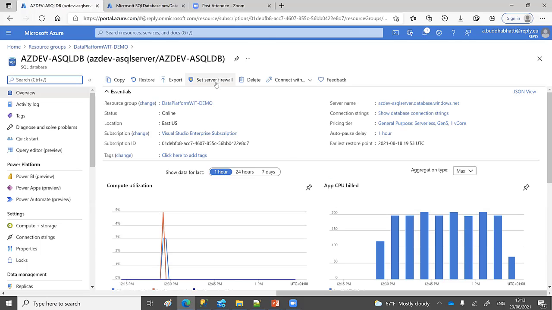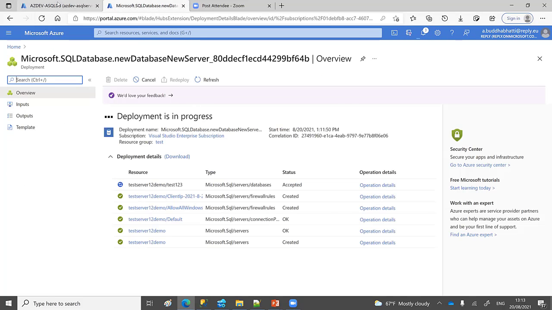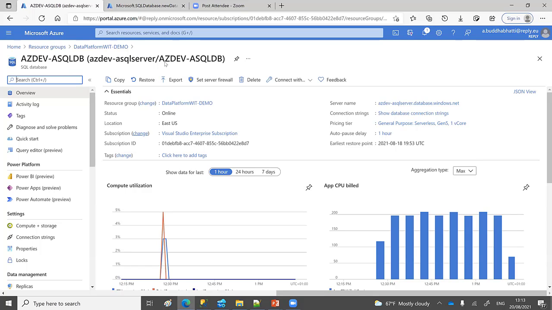We have set a firewall setting as well, and added a client IP address here. Because of that, now I can use this query view, and this is my database which we have created. I have already created it here. So this is my database.